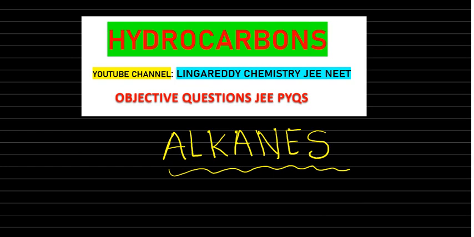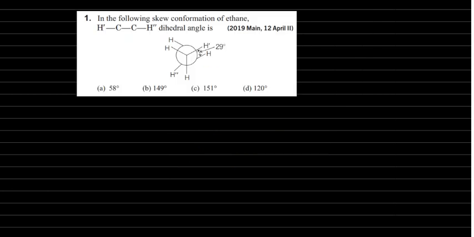Hydrocarbons in the alkanes chapter, JEE previous year's questions we are going to discuss now. Question number 1, 2019 question it is. In the following skew conformation of ethane,